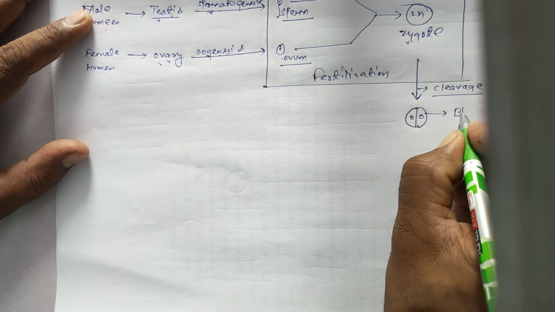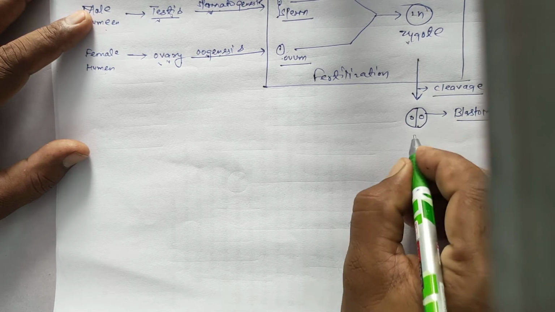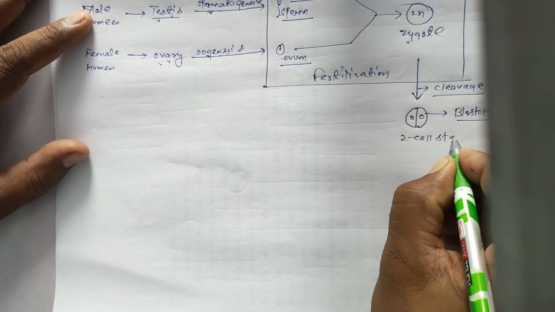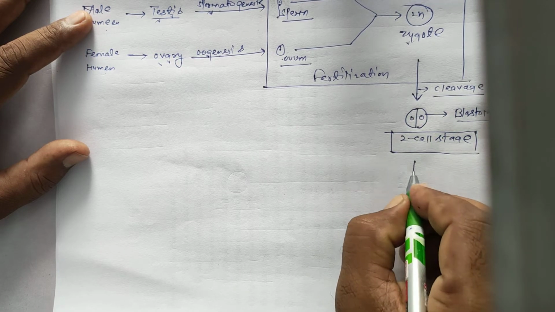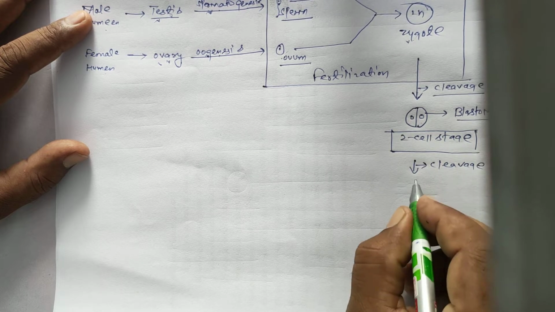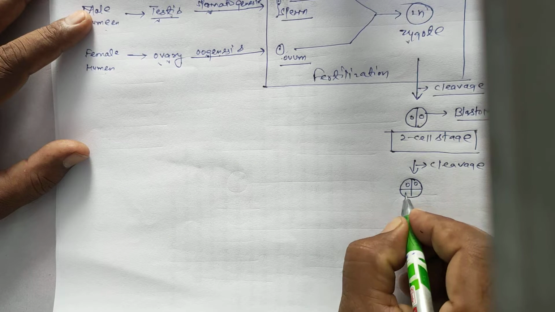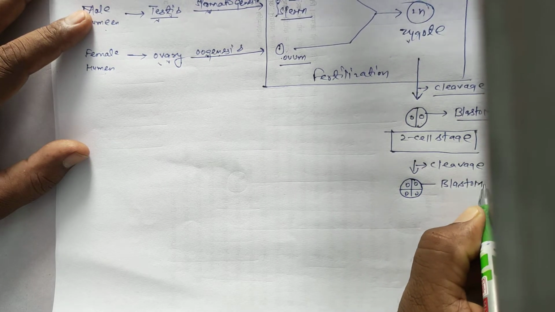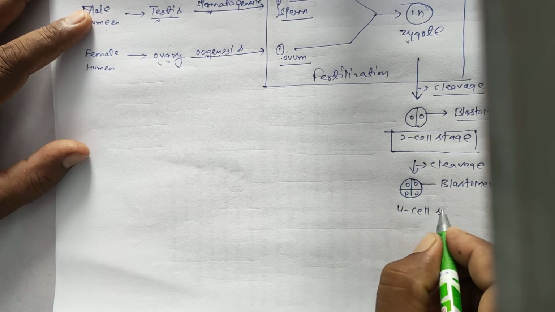They are called blastomeres, but a single one is a blastomere. This is the two cell stage. Again complete cleavage: the two blastomeres convert into 4 blastomeres, or 4 cleavage cells. This is called the 4 cell stage.